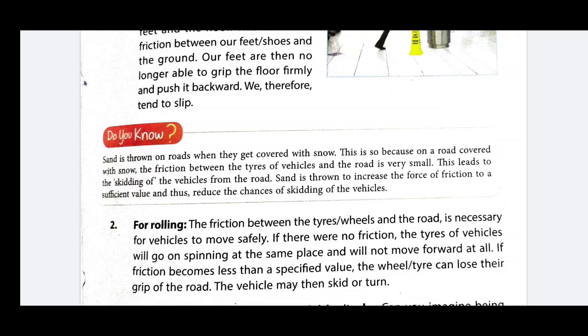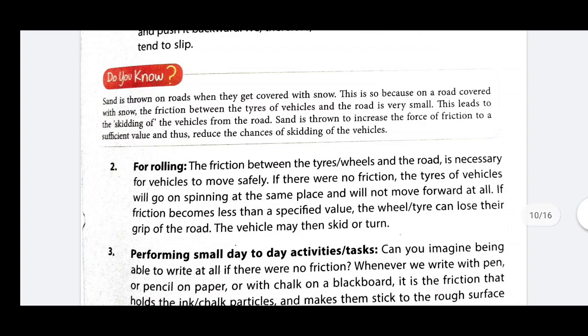Why? Because by the presence of the banana peel, the force of friction between our feet and the road suddenly decreases, due to which we fall down. Now, second, in the case of rolling, friction is necessary between the tires, wheels and the road. If friction is less, then our vehicle does not move on the ground, rather it slips.